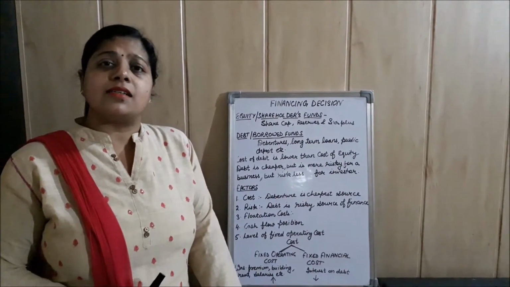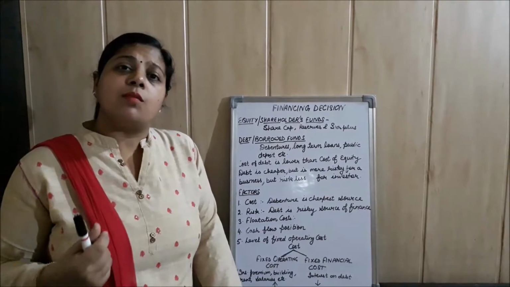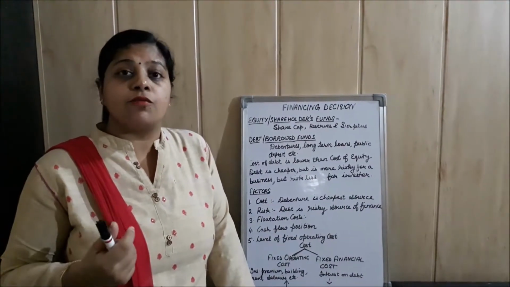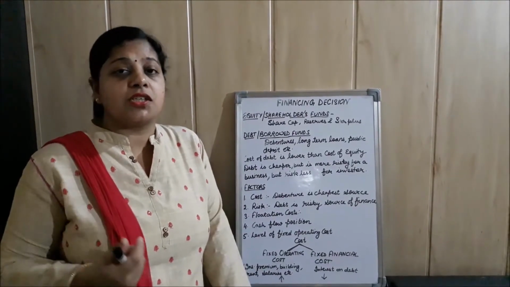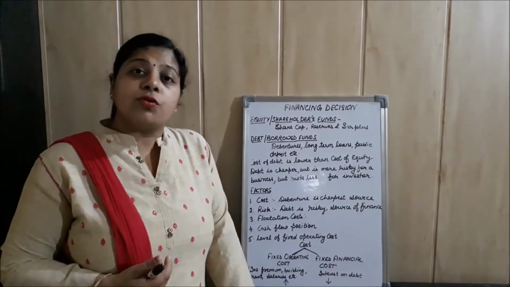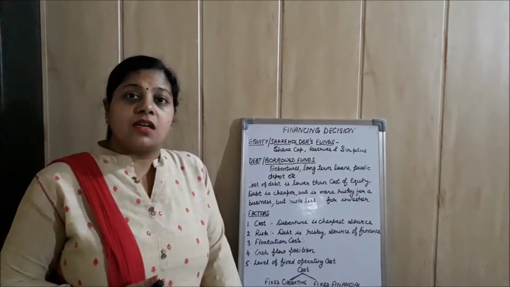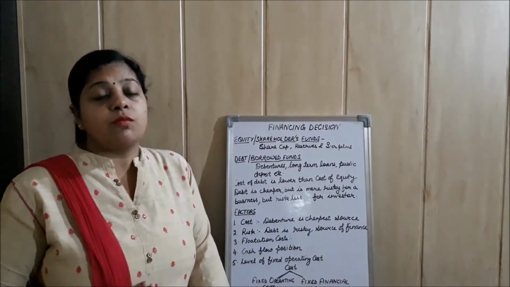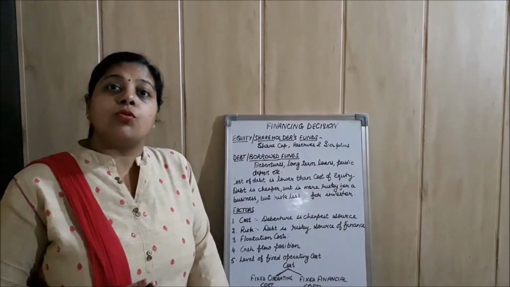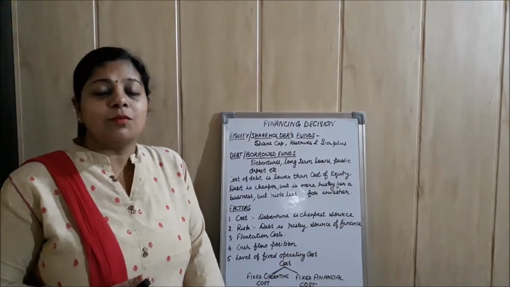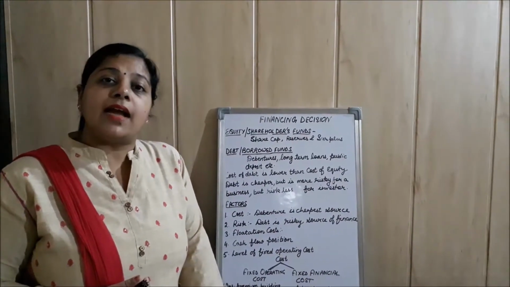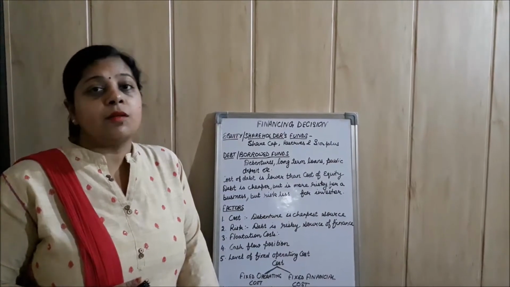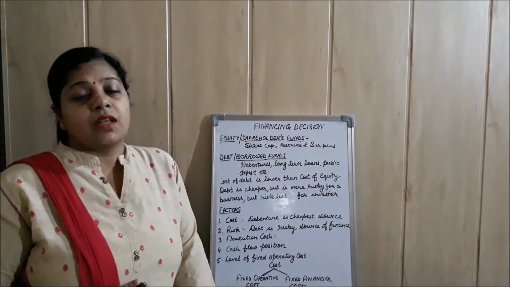What is this debt? Debt is actually the amount of loan which a firm takes from any bank or from any financial institution, or you can say debentures. A debenture is a type of security which is issued by companies to arrange money from the public. So debt includes debentures, long-term loans and public deposits.